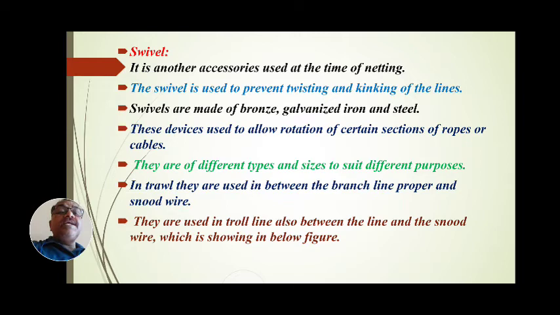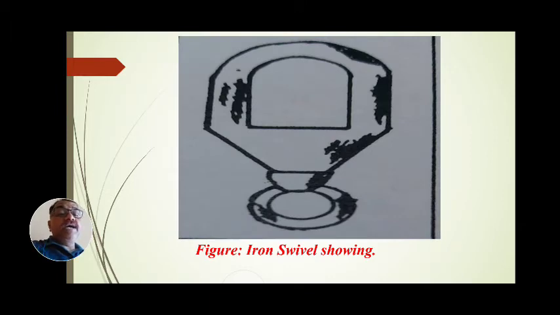Swivel is another accessory which is to be found. This is called the iron swivel chain, and this iron swivel is also used in our cars, trucks and different vehicles, especially those loaded with sugar cane or raw material transported from one part of the country to another.